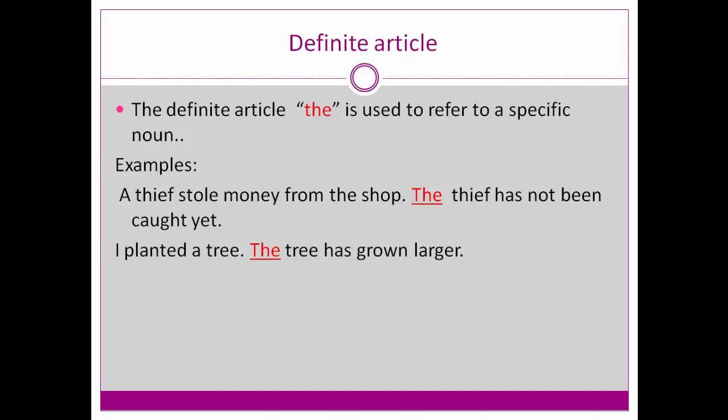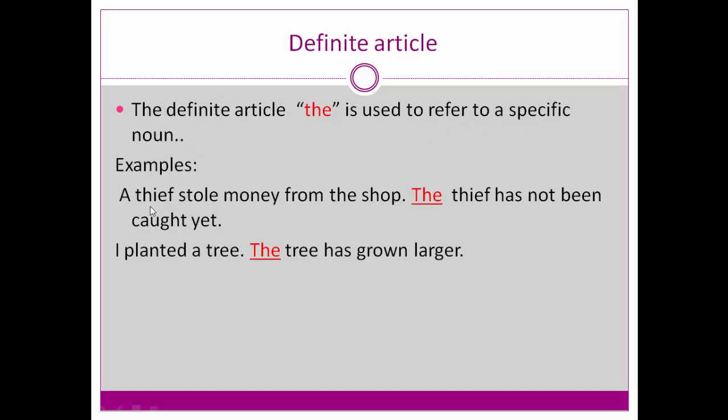The definite article is used to refer to a specific noun. A specific noun, that is what is important here. If the noun is non-specific, there we have to use a, and that is the indefinite article. But if the noun is specific, here we have to use the definite article. So the definite article is used to refer to a specific noun.